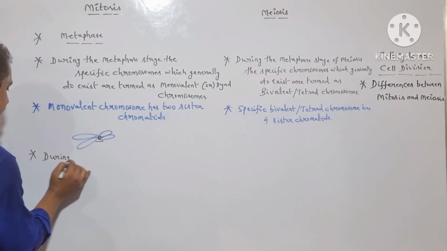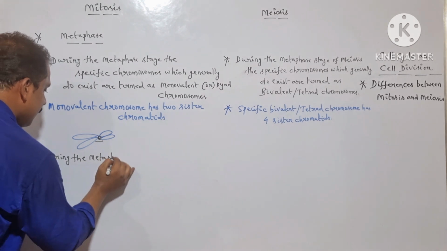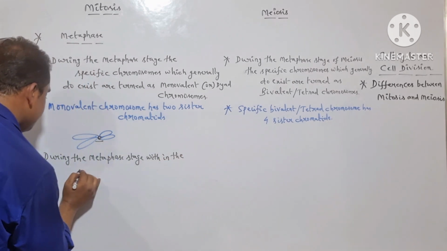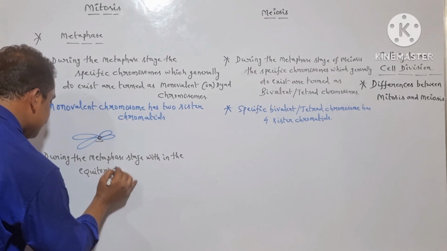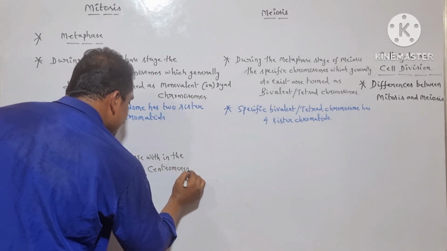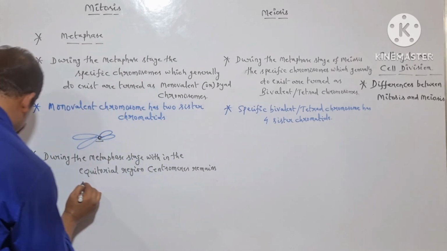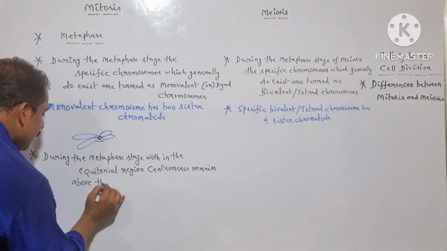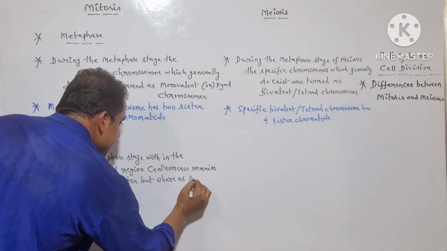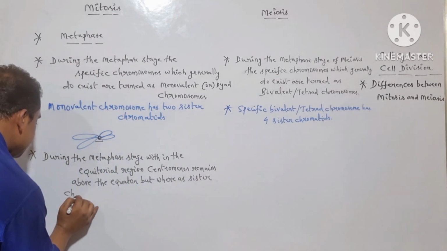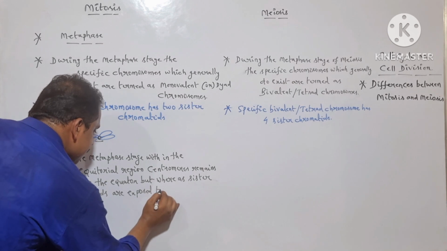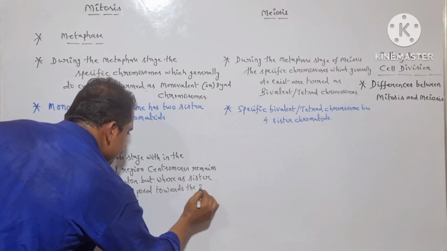During the metaphase stage, within the equatorial region, centromere remains above the equator, but whereas sister chromatids are exposed towards the spindle poles.